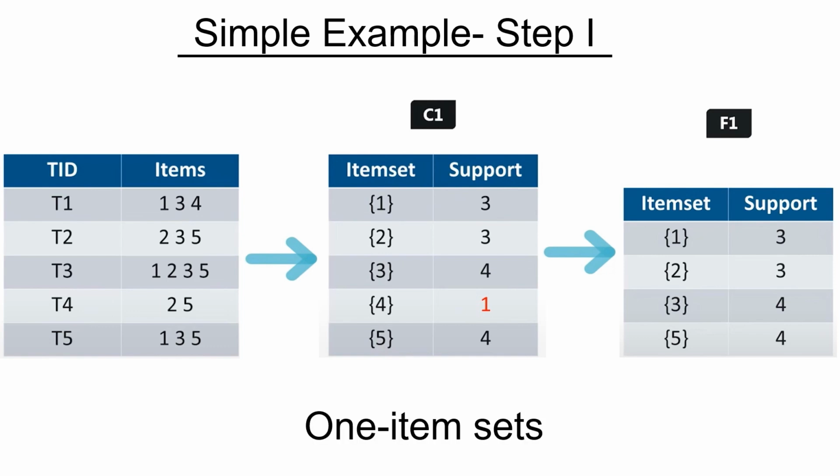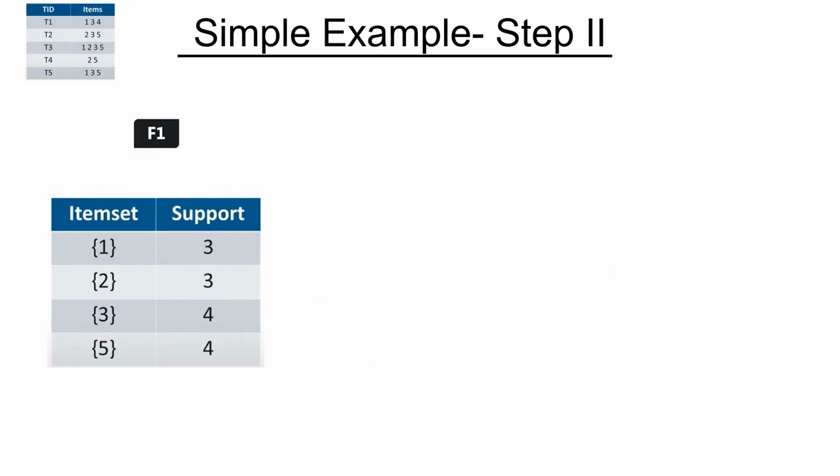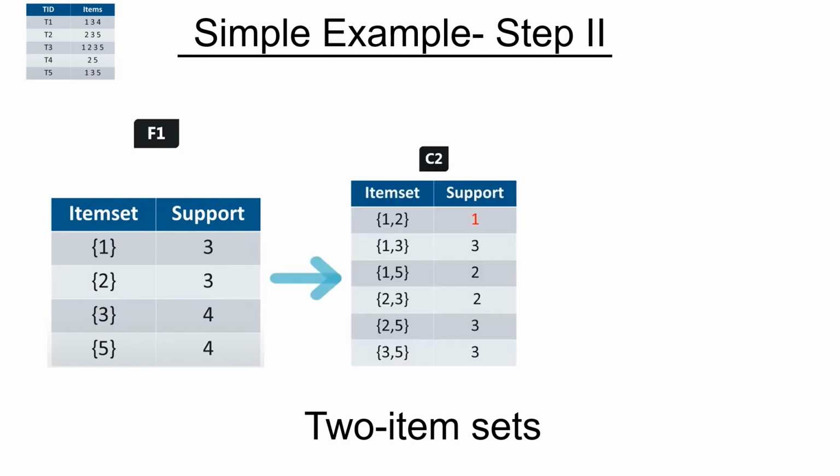As I said, these are the one item sets we were discussing. Now we will be making paired item sets. So let's look at this F1, which I brought from the previous slide. Now I will create the two item sets from here. The transaction table is given at the top left of the slide for your ready reference, because we need to count the frequencies again. Now this is a two item set.